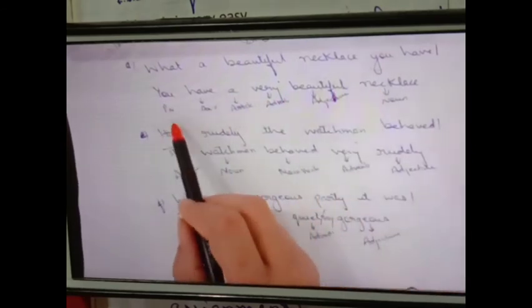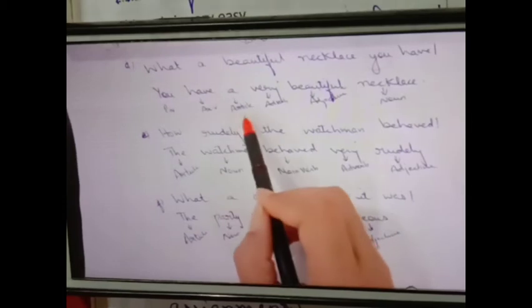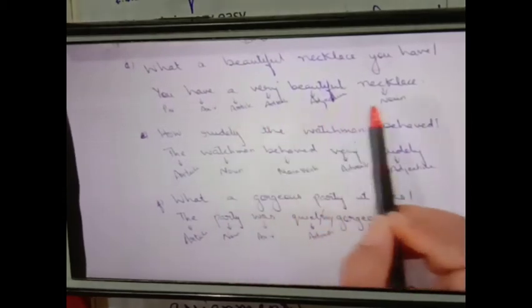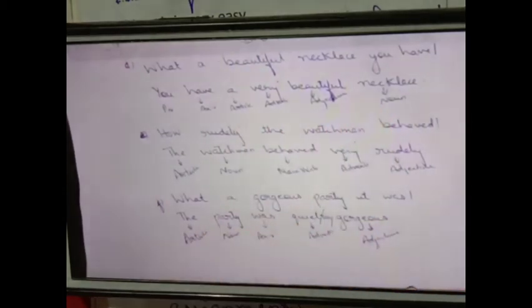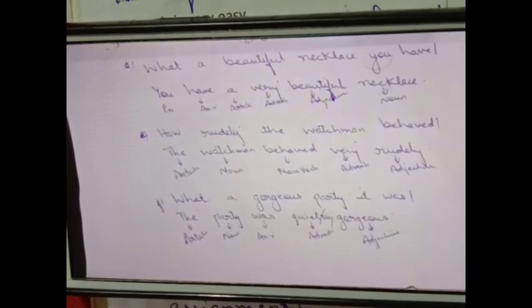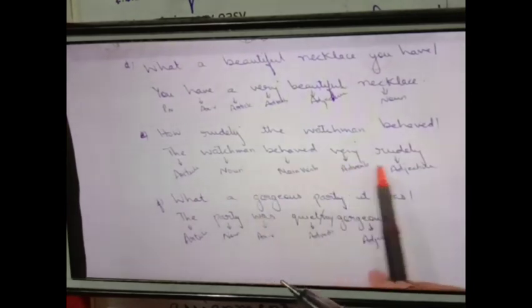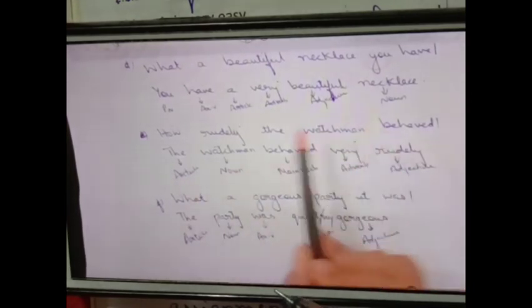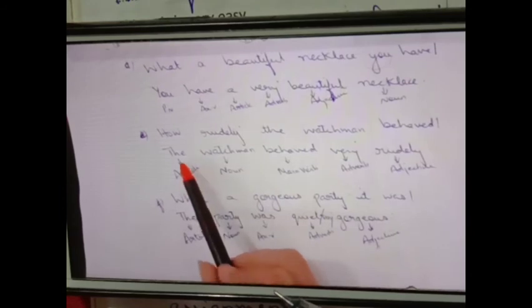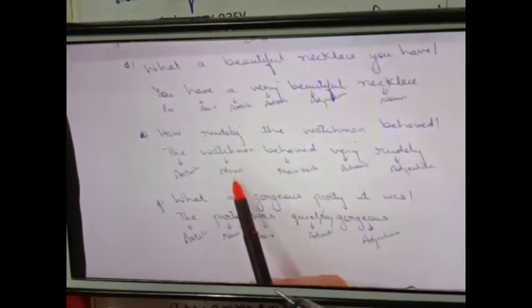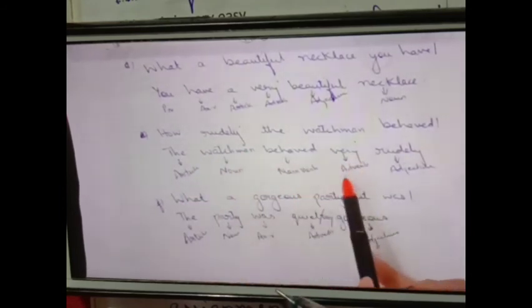Now see, pronoun is given here, auxiliary verb is mentioned, article is mentioned, adverb, adjective, and noun. So in the previous one, noun was missing, but you followed the same structure. If anything is missing in the structure you are following, need not to worry, switch on to the next whatever is given. Okay? Next, how rudely the watchman behaved. The watchman behaved very rudely. Now this time pronoun is not given, so follow the first structure. Now see, article is here, watchman is noun, main verb, adverb, and adjective.